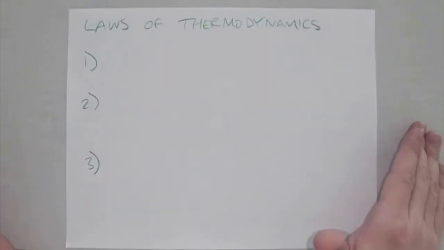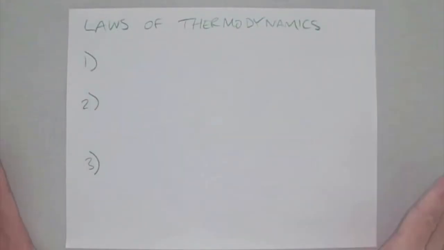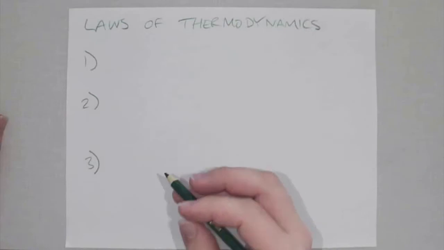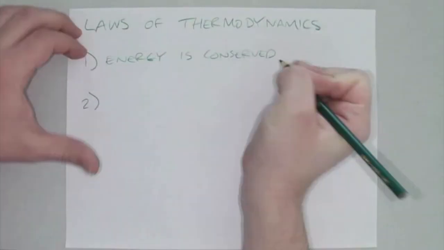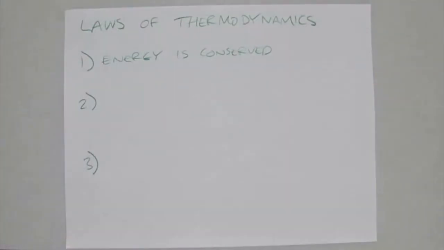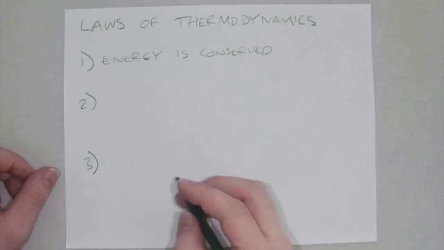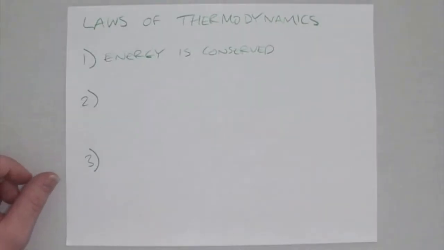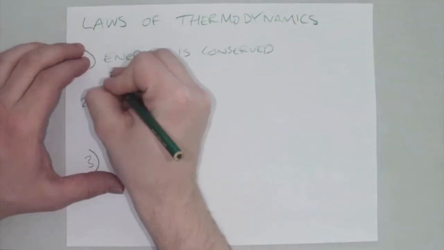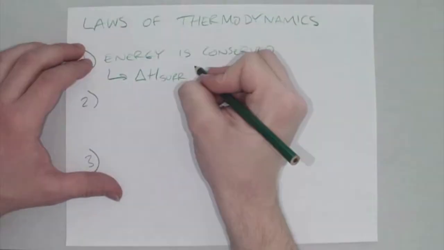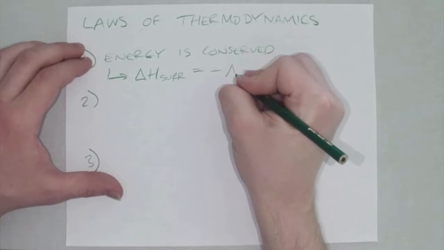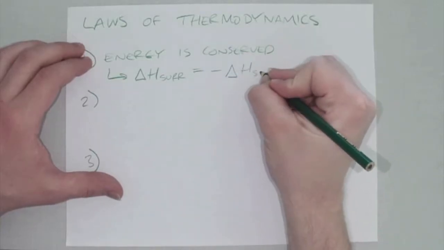So now let's take a break from entropy and think about the 3 laws of thermo. The first law, which you might remember, is basically that energy is conserved. You might have energy go out of one system and into another or change form, but it's still going to be conserved. So in terms of enthalpy, we can say that the change in enthalpy of the surroundings of a system is equal to the negative of delta H of the system.